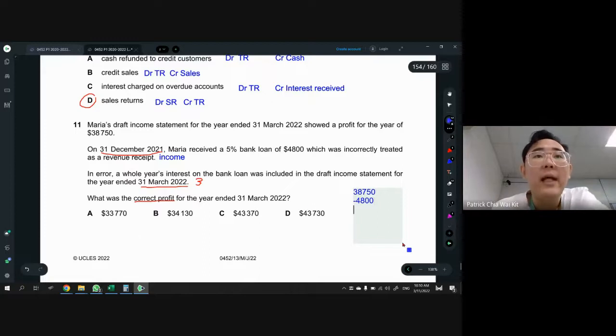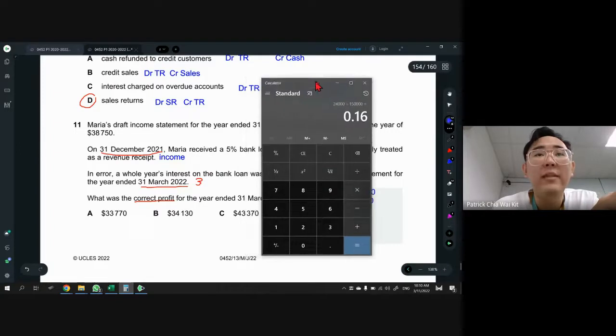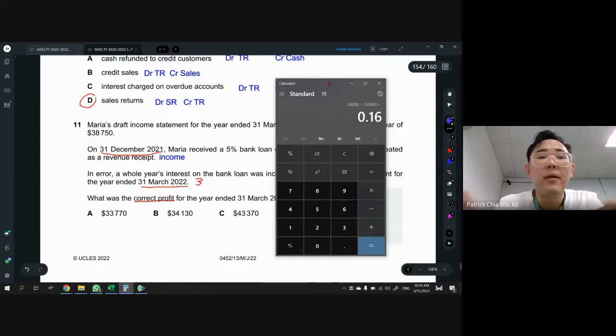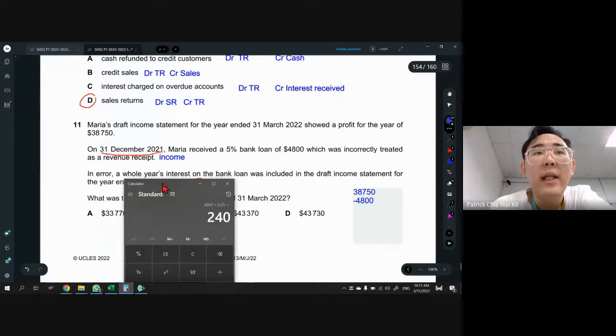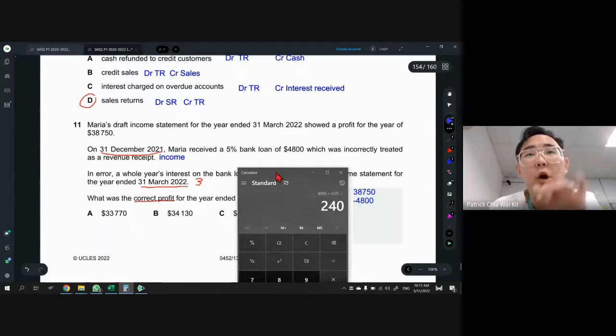Okay, and for that interest, because interest is an expense, right? And they included the whole 12 months there, so you have to calculate the amount for this 5%, and then you have to find only 3 months. So therefore, you should take 5% times 4,800. So 4,800 times 5%, you get 240. And 240, you need to find only the 3 months. You can deduct out the 3 months because they included the whole year. Can you see, guys? They included the whole year interest, which is 240. It's supposed to be only 3 months.